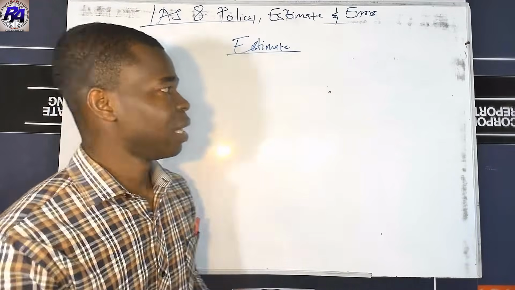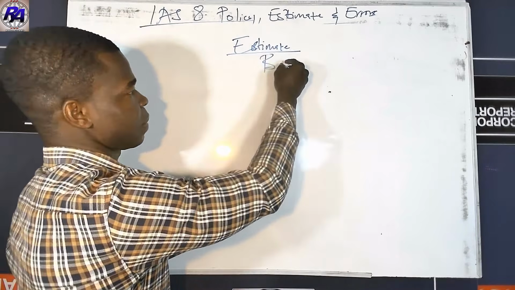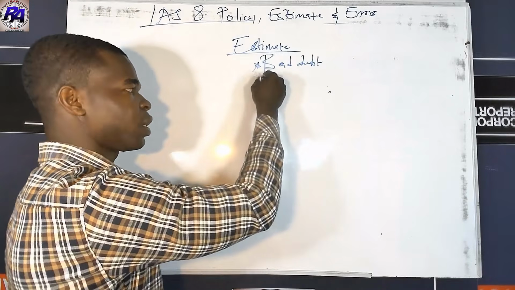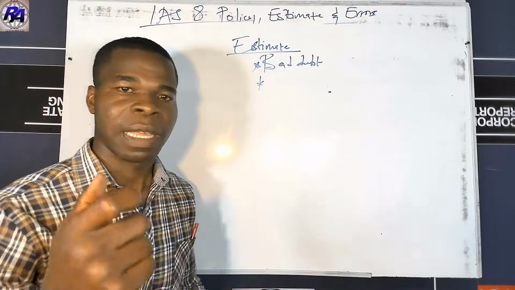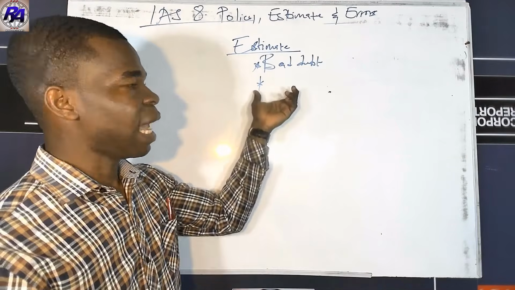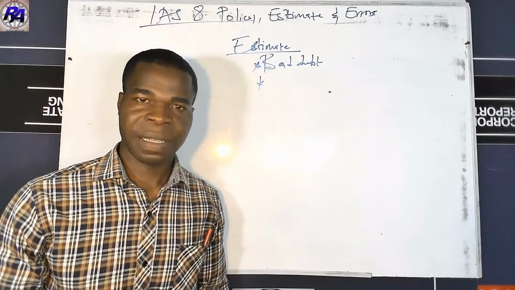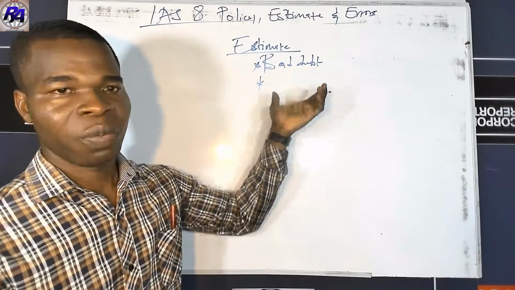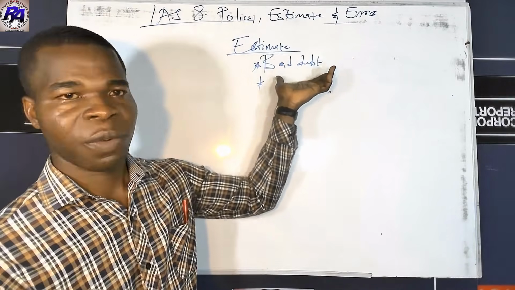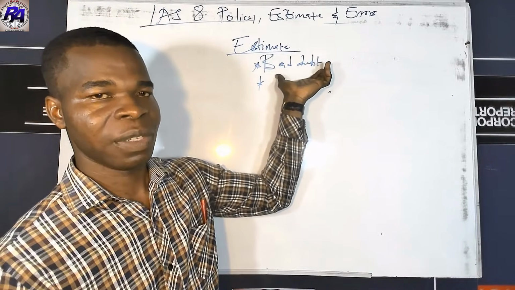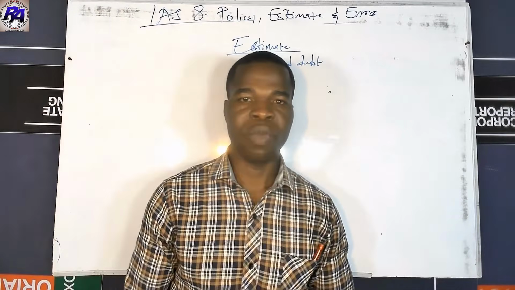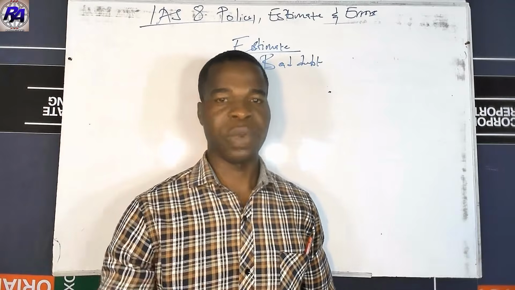For instance, estimates of provision for bad debt, estimates of depreciation, estimates about the valuation of inventory, estimates about the useful life of assets, and so many estimates in there. So there is a need to account for them if there is a change in what in an estimate.